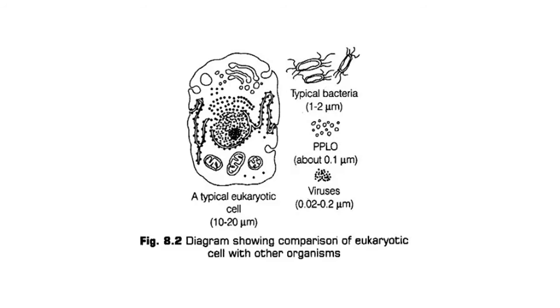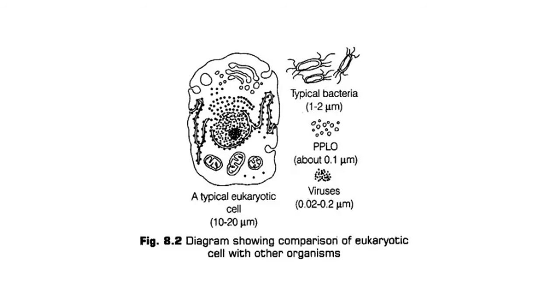But on right hand side we can compare some primitive cell, prokaryotic cell like bacteria, PPLO, viruses. Here you can see the structure of bacteria. It's a very simple primitive structure. Size is also very minute size, 1 to 2 μm.